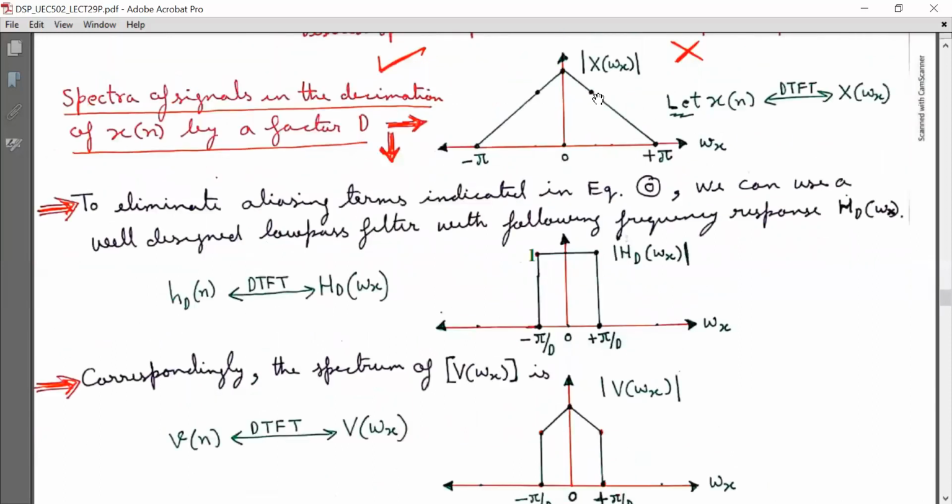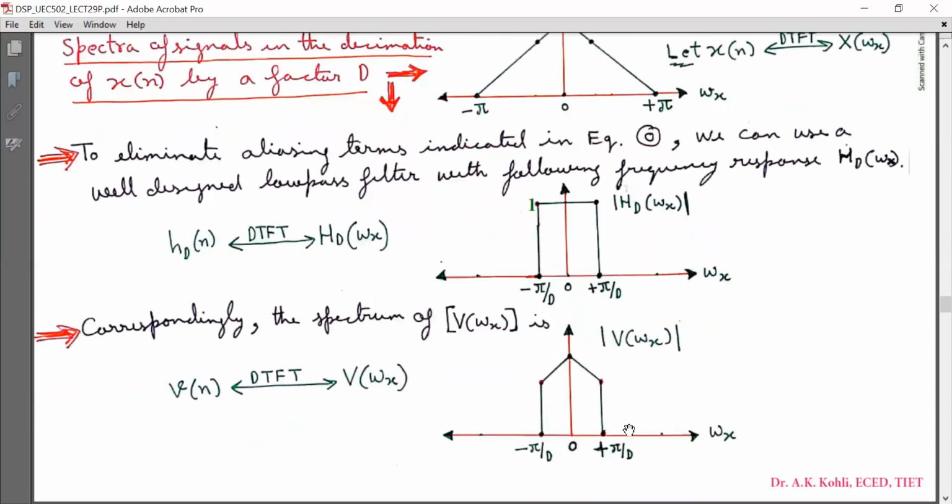X omega x is passed through a low pass filter with magnitude response HD omega x, and we know that in the frequency domain X omega x is going to be multiplied by HD omega x to give Y omega x. So this type of magnitude response comes into picture due to the action of the low pass filter that eliminates the frequencies above pi by D to pi. Pi by D to pi frequency components are eliminated due to this low pass filter.